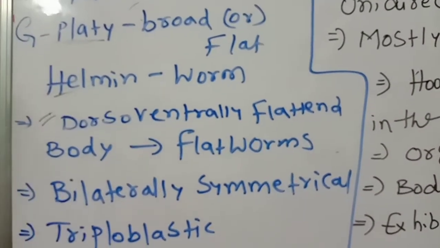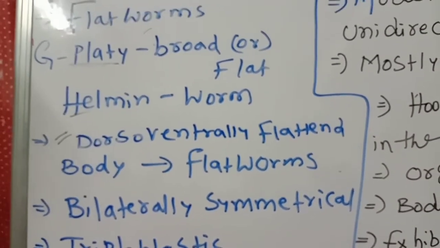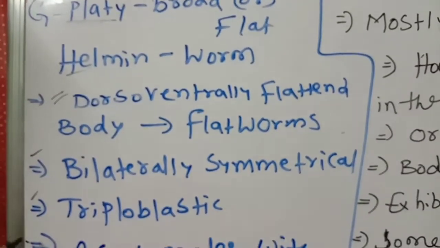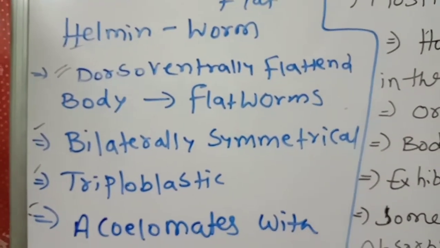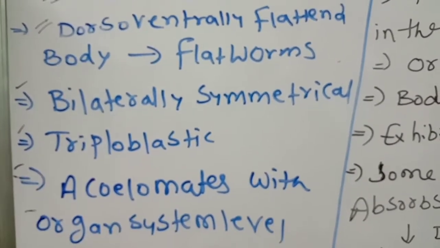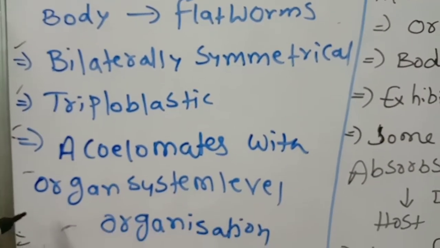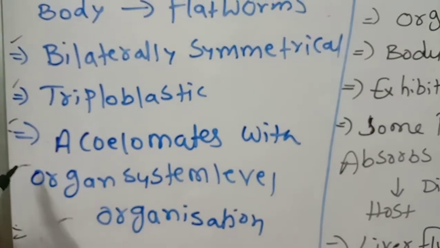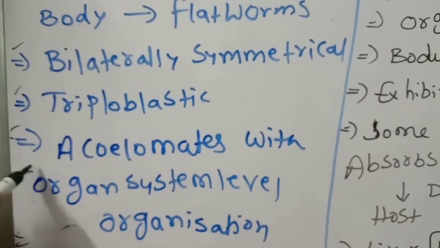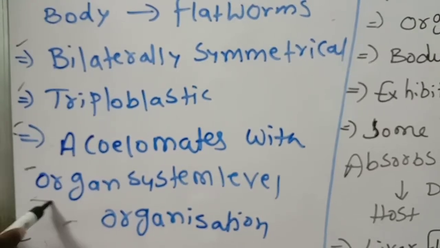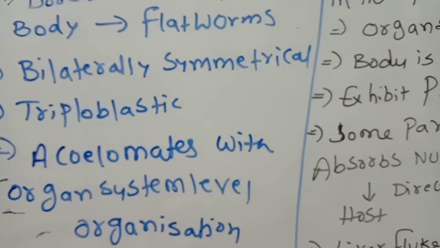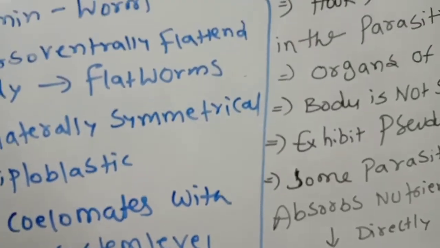So what are the characters of these Platyhelminthes phylum animals? They are bilaterally symmetrical. They are triploblastic. They are acoelomates and don't have any coelom, and organ system level organization is there. That's why acoelomates. And what kind of organization? Organs are there in their body. That's why they are called organ system level.